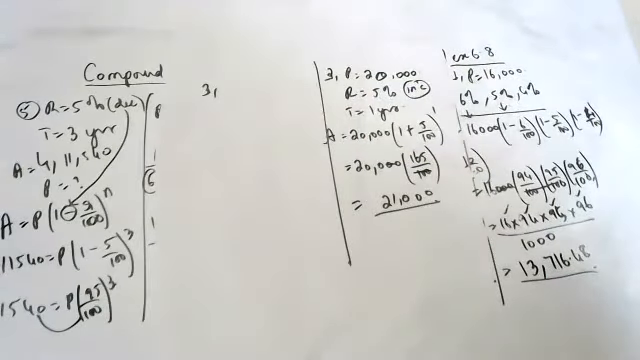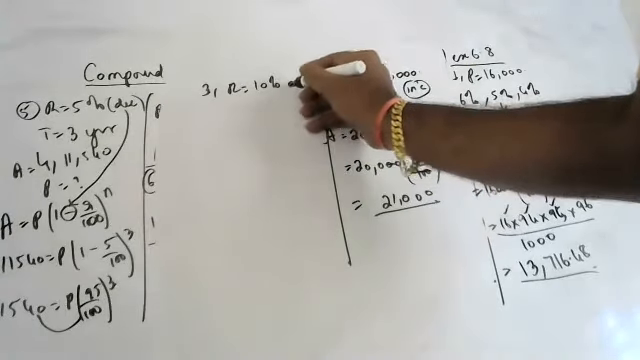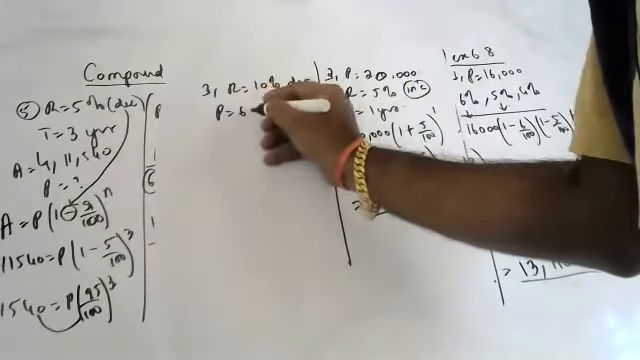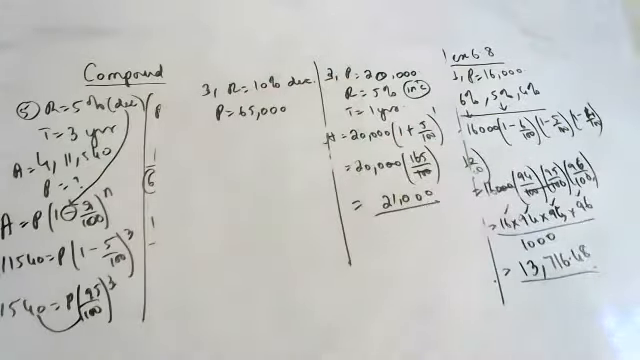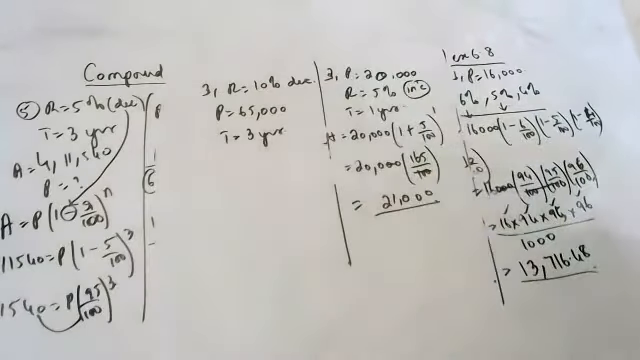Next, Pravalika, you tell. The value of a car depreciates at the rate of 10%. The present value of the car is 65,000. What will be its value after 3 years?